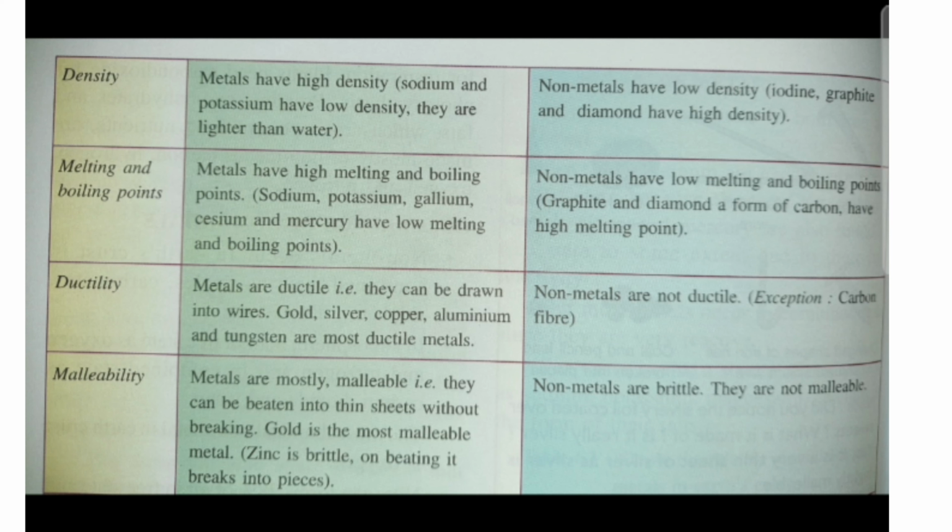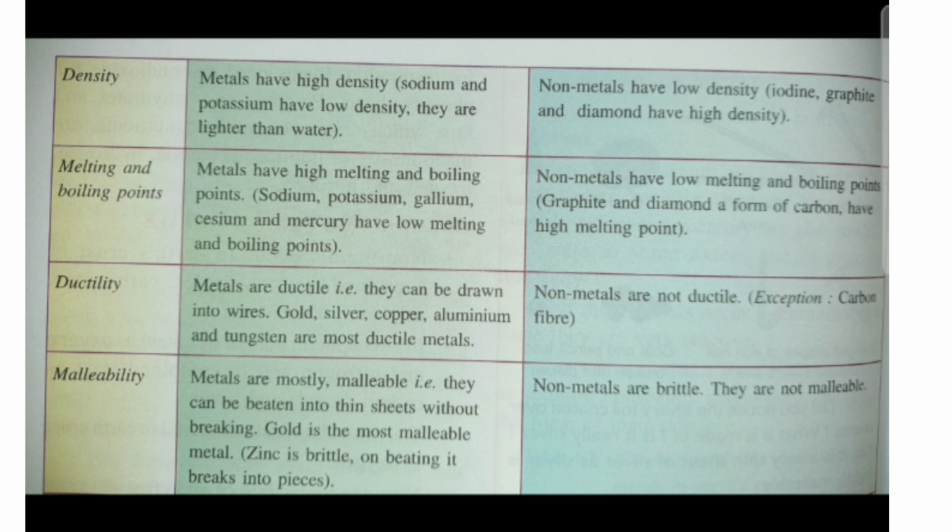The next is ductility. Metals are ductile, that means they can be drawn into wires. Gold, silver, copper, aluminium and tungsten are the most ductile metals. We can make wires from them. Non-metals are non-ductile, except carbon fibers. So here you can also find some exceptions.